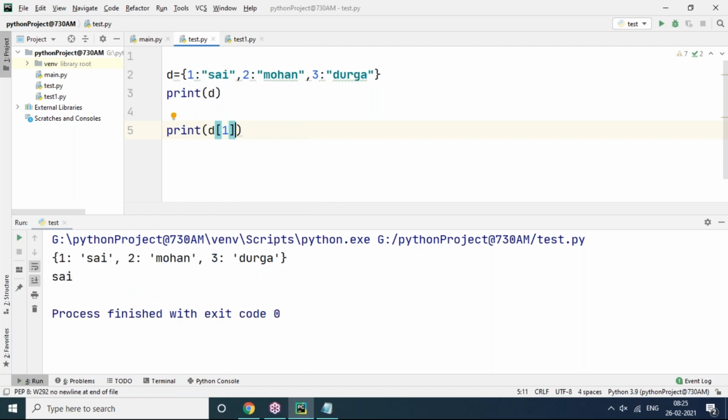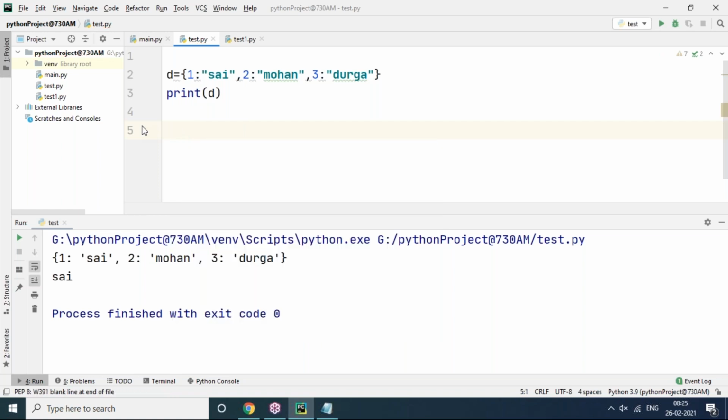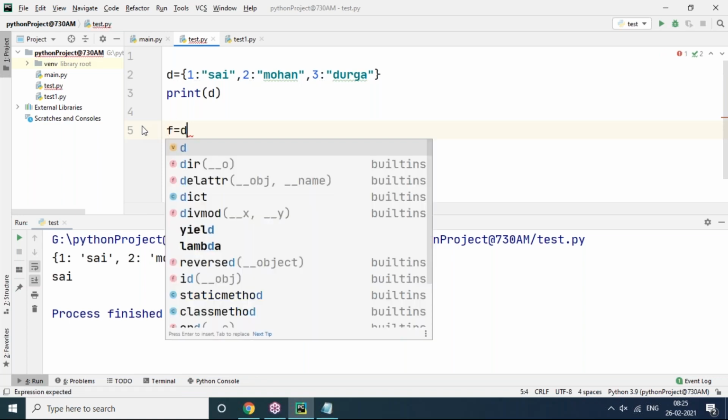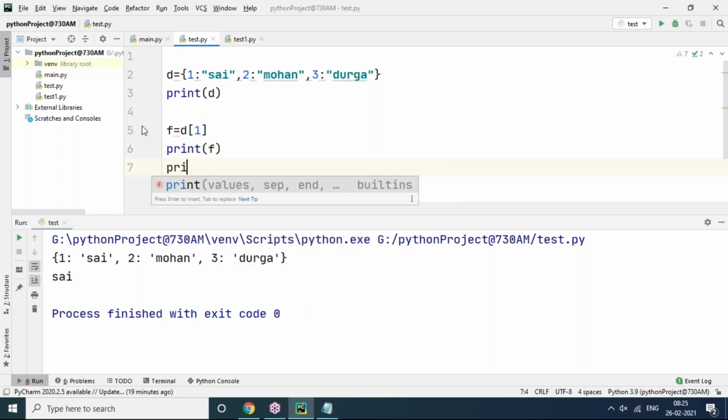Okay. The next question: suppose I have one more variable, F, and I give it a dictionary. If I want to add D and F, can I do that? Tell me what exactly your requirement is. Can you assign some dictionary values to F, I mean D of 1? Print F, print the type of F. And if I need to add D and F, can I do that?